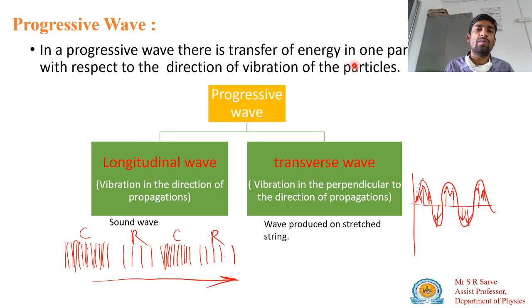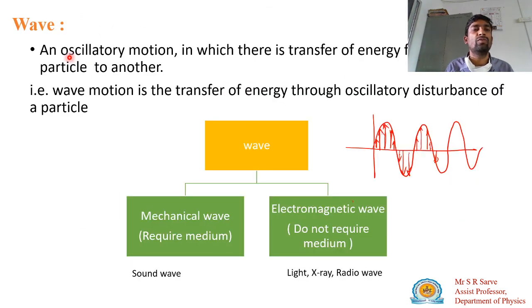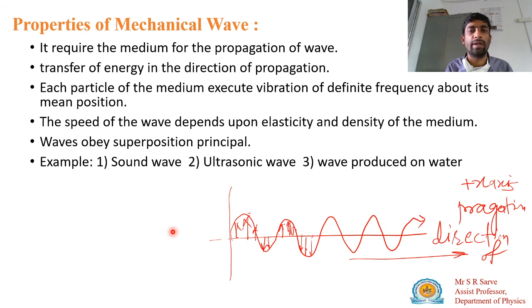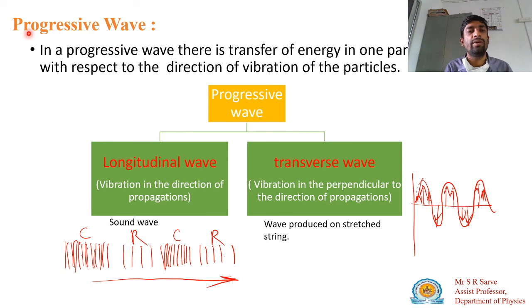So in this way, what we learned is what wave motion is. Wave motion is an oscillatory motion, and there is a transfer of energy in wave motion but no transfer of particles; a particle transfers energy from one particle to another particle. So waves are of two types: mechanical wave and electromagnetic wave. Electromagnetic waves do not require a medium, but mechanical waves require a medium. These are the properties of the mechanical wave. And this mechanical wave is which wave? Plane progressive wave, meaning it is transferred in one particular direction, and it is classified into two types, longitudinal wave and transverse wave.